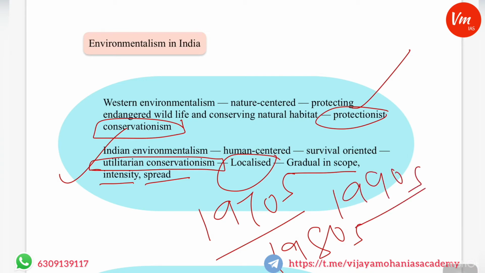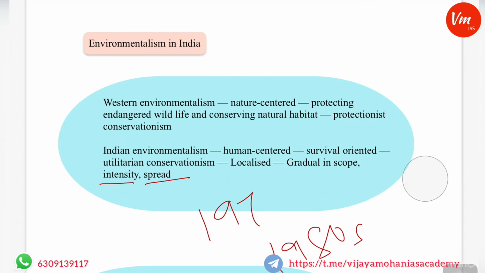So that is the difference between India's environmentalism and Western environmentalism. You have to remember these two things, protectionist conservationism and utilitarian conservationism. That is the basic difference between Western environmentalism and Indian environmentalism.